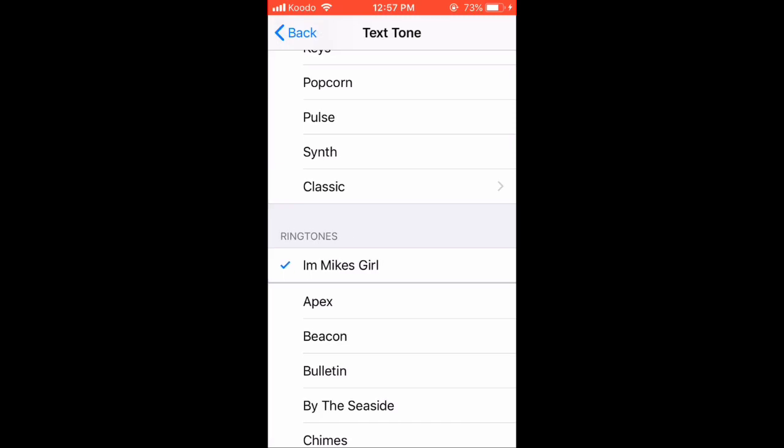Scroll down and find Text Tone and tap it once. My text tone is set to Mike's Girl.